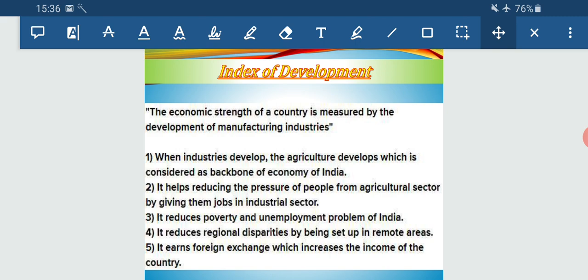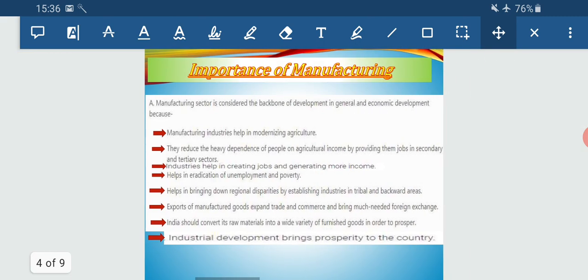So when all these are so very positive with this part of manufacturing industry, that is the reason we consider that the manufacturing industry helps to measure the economic strength of a nation, and it is also considered as a backbone of economic development. So let us proceed with the next part.